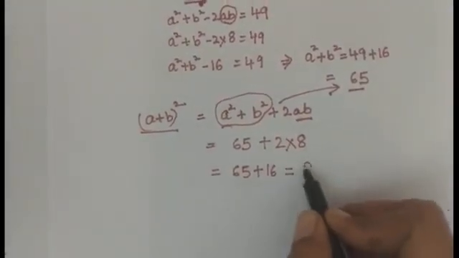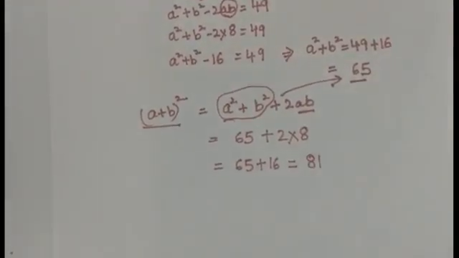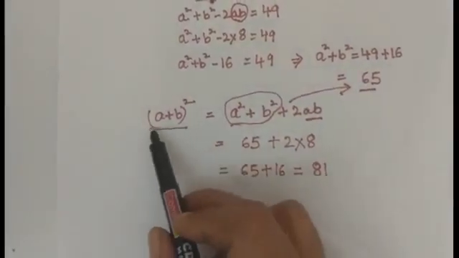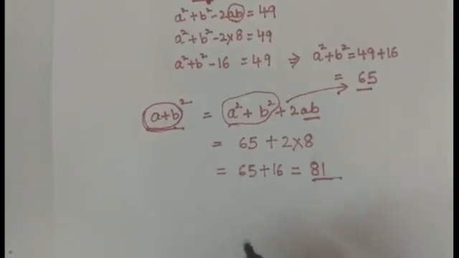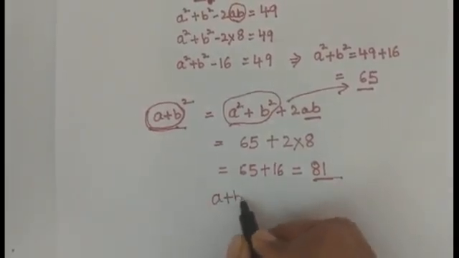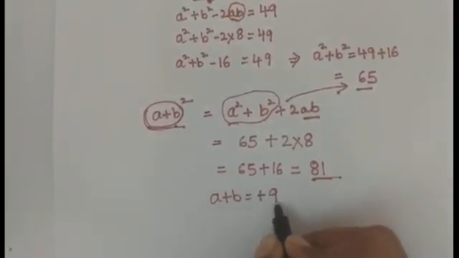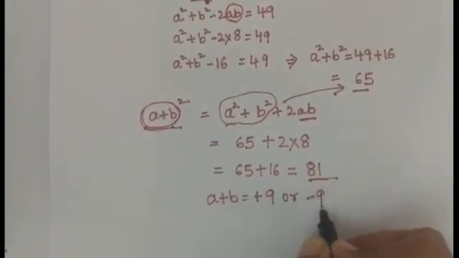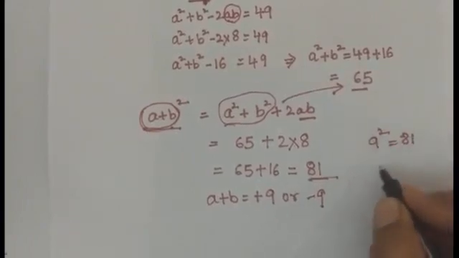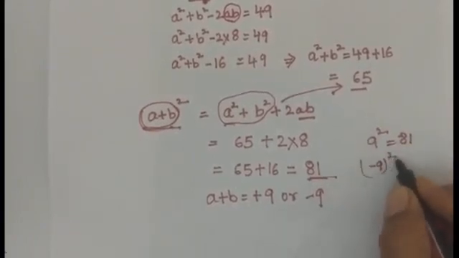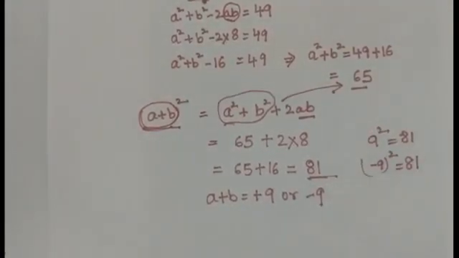What is that? 81. Now think students, the square of which number gives you 81? Yes, that is plus 9 or minus 9, because 9 square is 81 and minus 9 whole square is also 81.